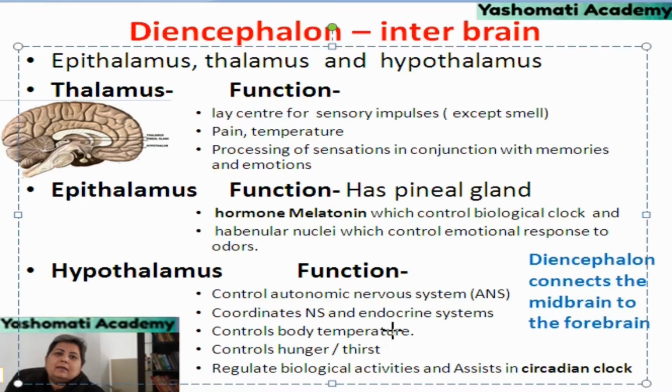Endocrine system is that system which is related to secretions being produced by glands. Endocrine glands are those glands which are pouring their secretion into blood. So through hypothalamus, brain is coordinating with the endocrine glands. It is also controlling body temperature, that is thermoregulation. It is also controlling hunger and thirst, and it is also controlling biological activities and assisting the circadian clock, which is mainly controlled by epithalamus.